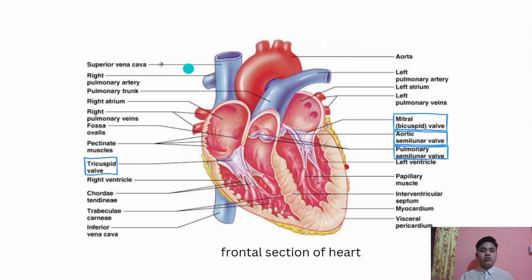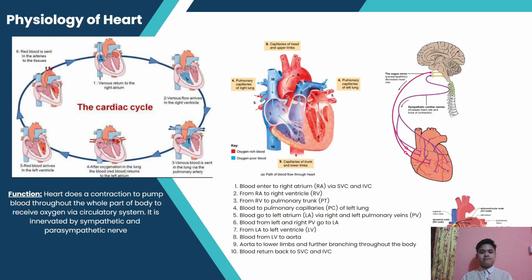So this is basically what I have been taught: the four main valves, highlighted here in the box, are the tricuspid valve, mitral valve, aortic valve, and pulmonary valve. The heart is also separated by the interventricular septum to separate the oxygenated and deoxygenated blood. This is the frontal section of the heart.